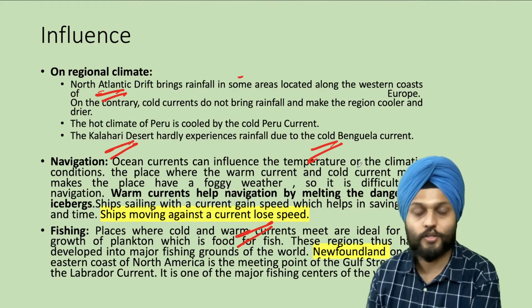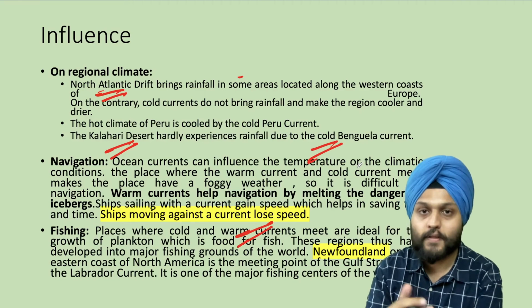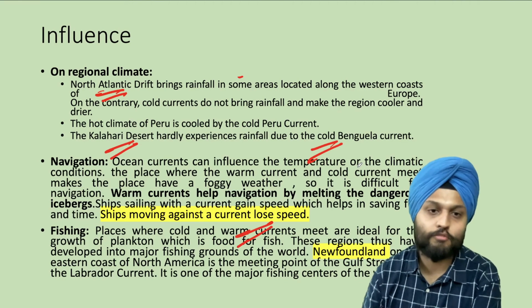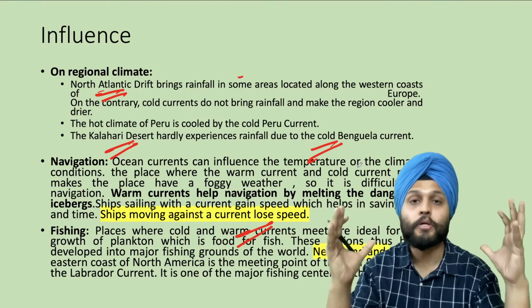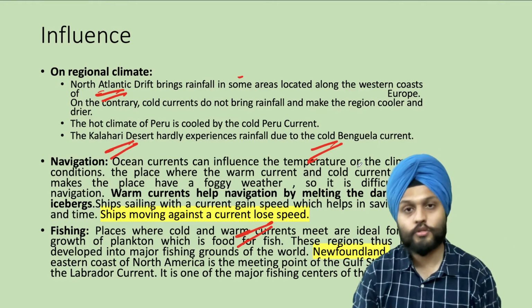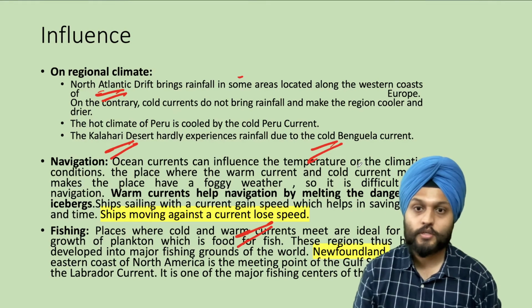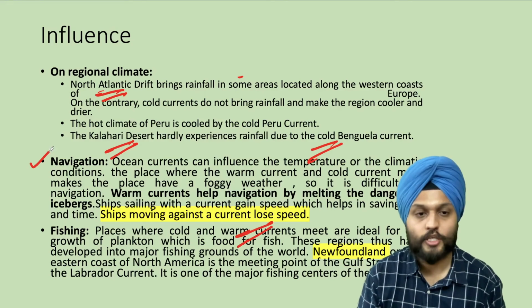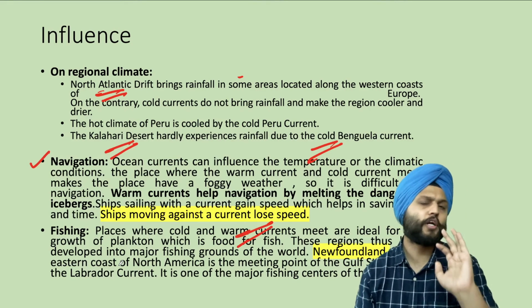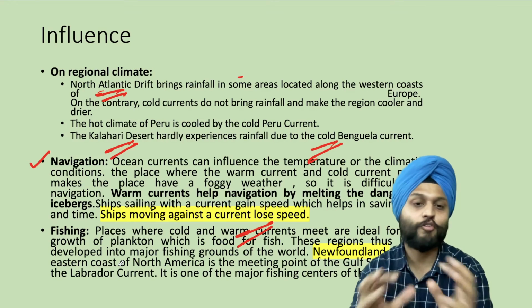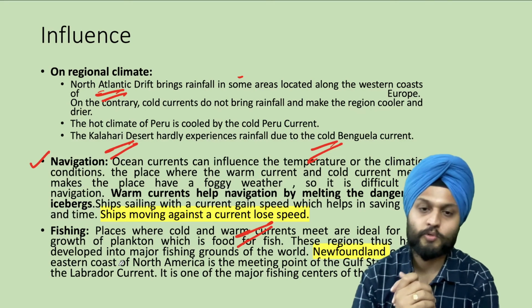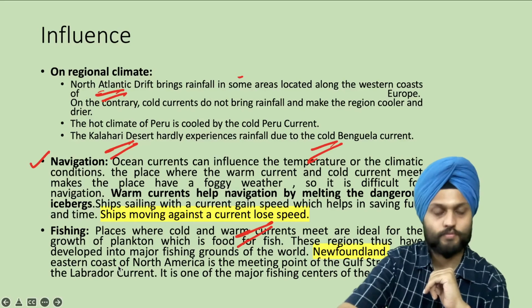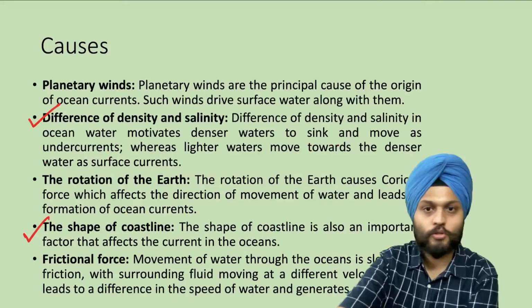Then warm currents help navigation by melting the dangerous icebergs. Remember Titanic hit by the iceberg? So melting would ease the navigation. Then when the warm current and the cold current meet, it leads to a foggy climate. Ships may be prone to collisions because of that. So there are certain issues with navigation. Then where hot and cold currents meet, these are very, very good for fishing activities. So Newfoundland on the eastern coast of North America is one of the major fishing centers of the world.